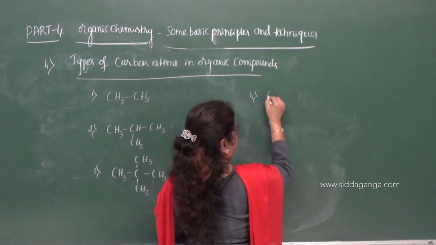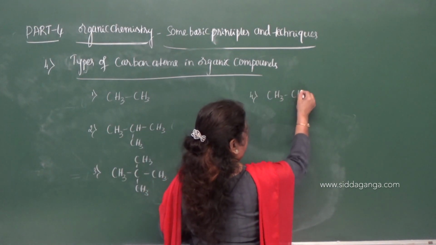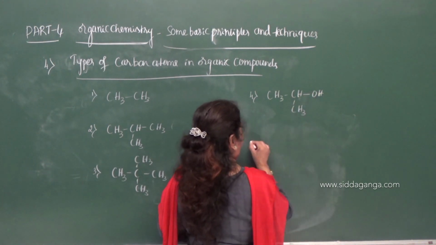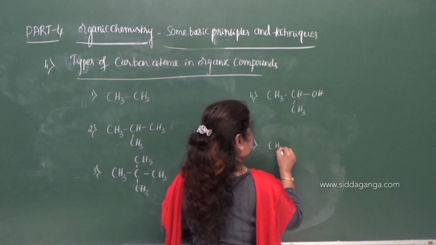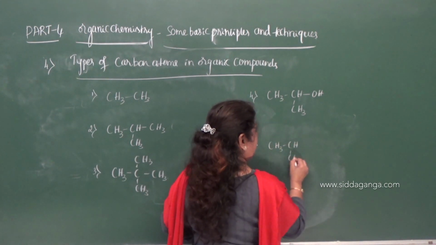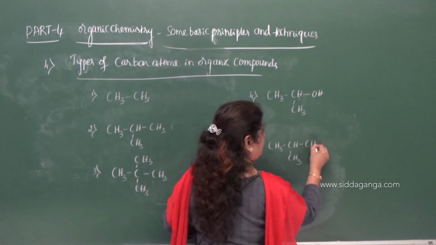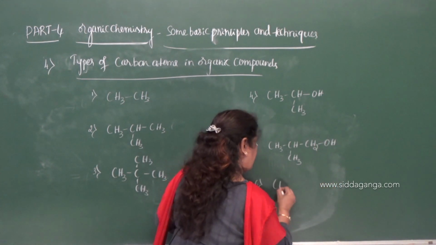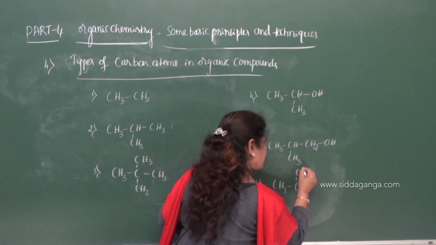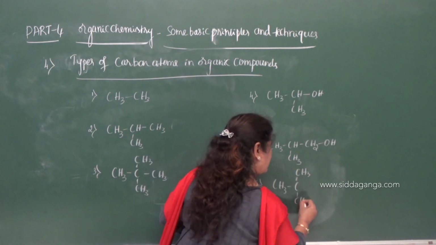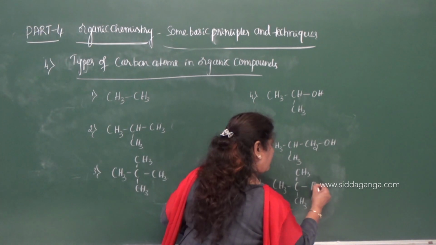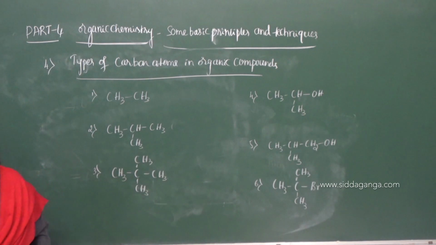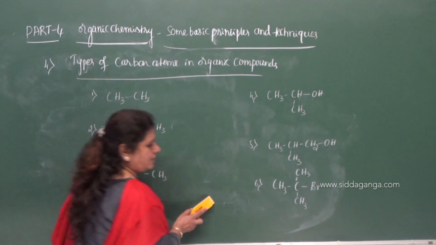Fourth one, CH3, CH3, OH. Then CH3, CH3, CH2, OH. And CH3, C(CH3), CH3, Br. Like this we can write the organic compounds.